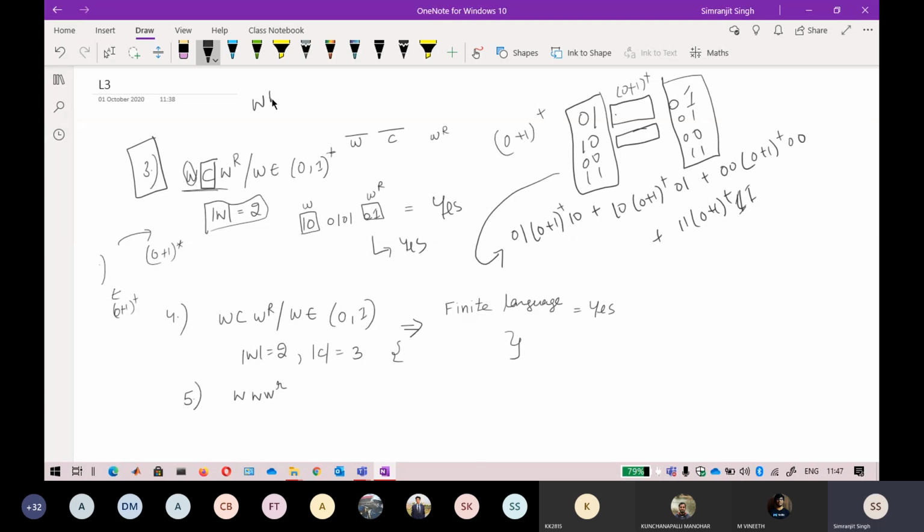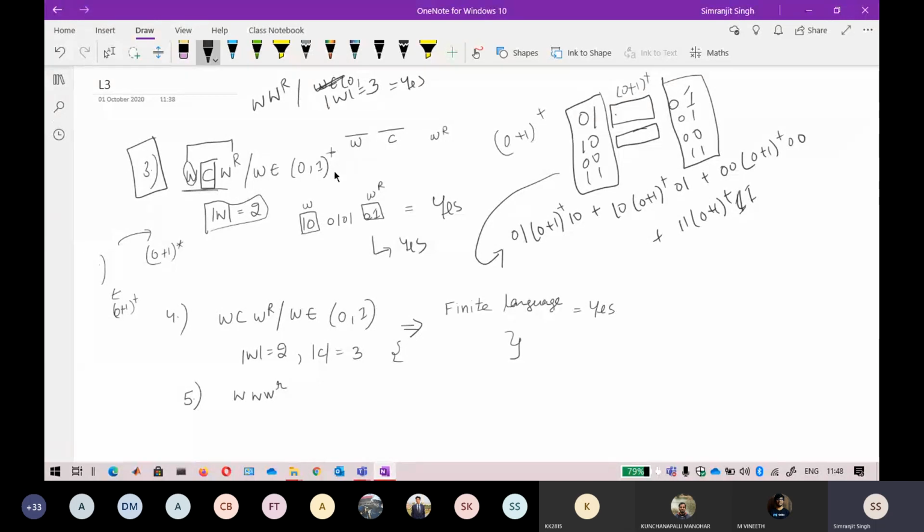If you remember, we have done this question, WR, where W belongs to 0 and the length of W is equal to 3. In this particular question, the language was regular because the length of W is only 3. So the combinations are not infinite, the combinations are finite here. In a similar way, if I fix the length of W, only this reversal part is making this language not a regular language. If I make this reversal part a finite language, it will always be a regular language.